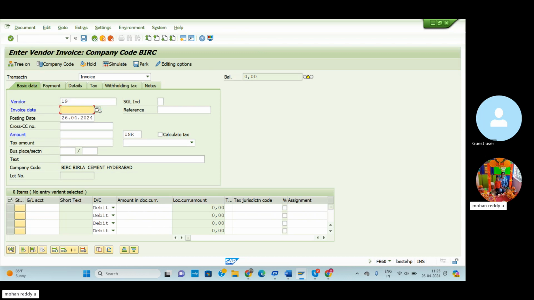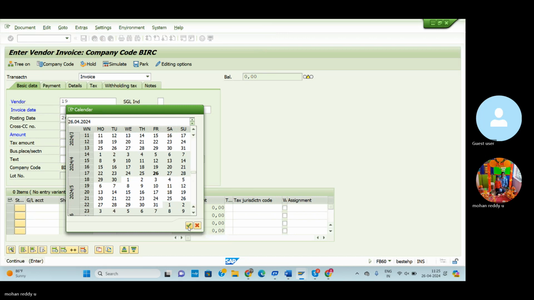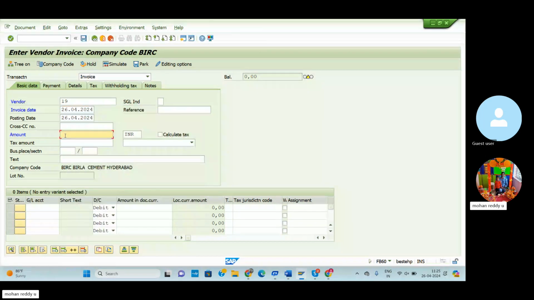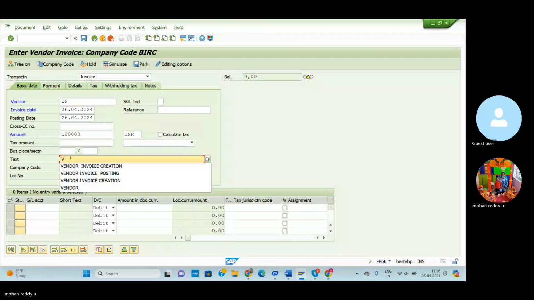We already discussed what the invoice date means: the date mentioned in the physical document at the time of invoice preparation is called the invoice date. But now I am entering the same today's date. Then now I can enter the amount, 1 lakh rupees. Then enter. Next we also need to enter the vendor invoice posting.